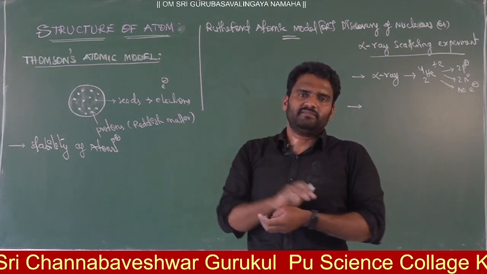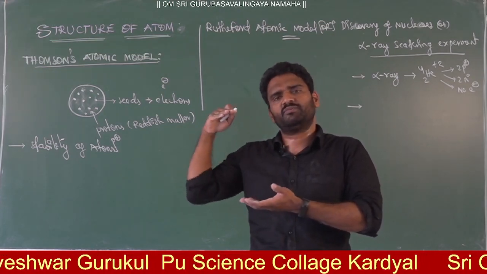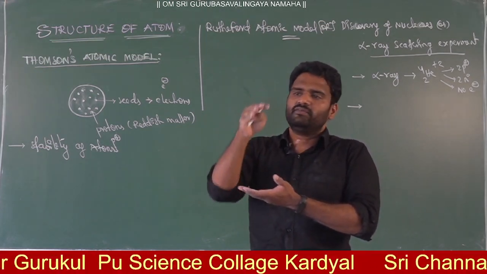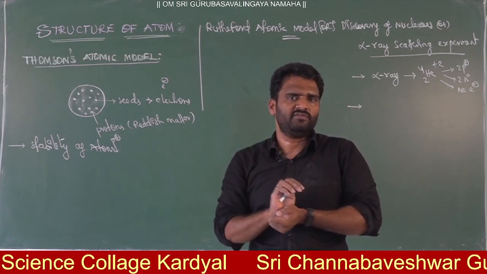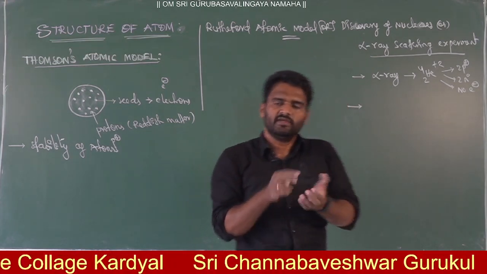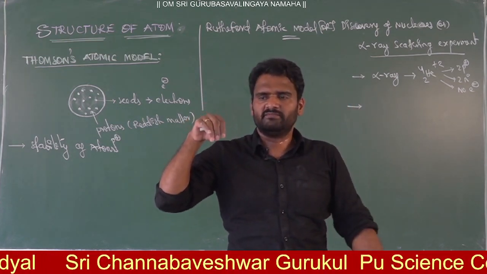Moving with high speed in the cathode ray experiment. So when electrons, not only cathode ray, when electrons are moving with high speed, they will move towards the anode, the positive side only. Why? Because electrons have negative charge. A negative charge particle will always try to move towards the positive side, that is the anode.